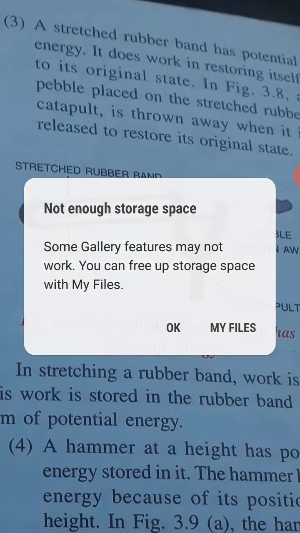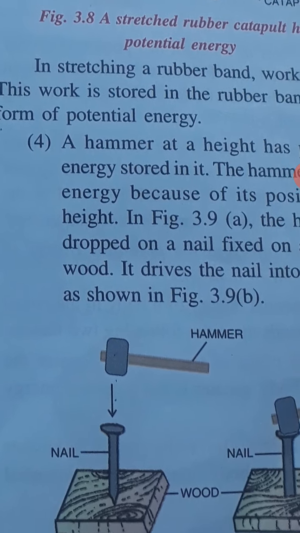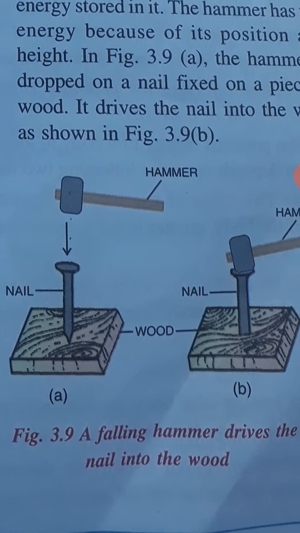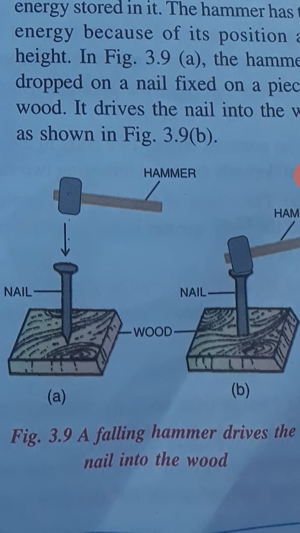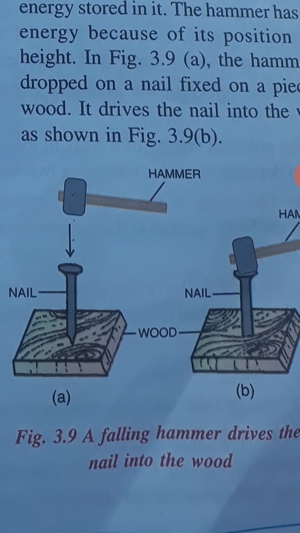Okay. Now next, a hammer at a height. See, the person, a carpenter, what does he do? He raises up the hammer. Okay, so when he is raising up the hammer, he is doing some work on this hammer. Okay, so that work is stored in the form of potential energy. So now this hammer is not an ordinary hammer, it has some potential energy.